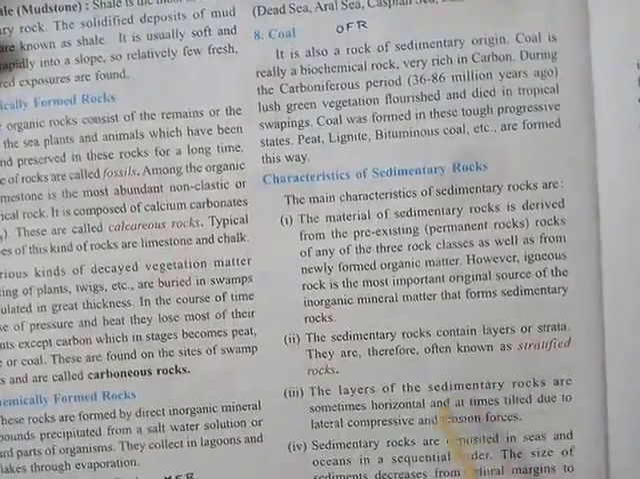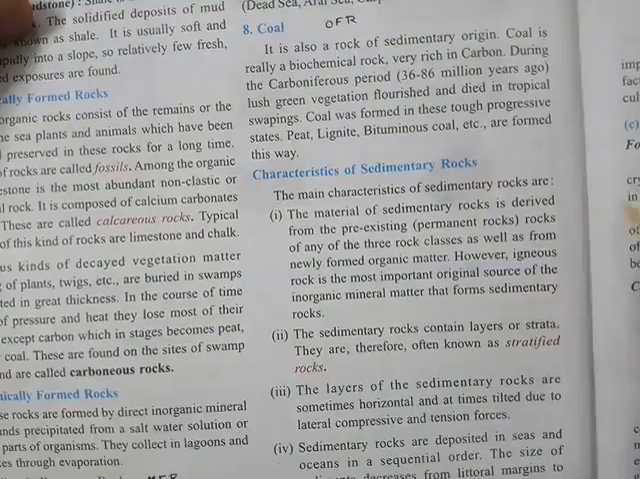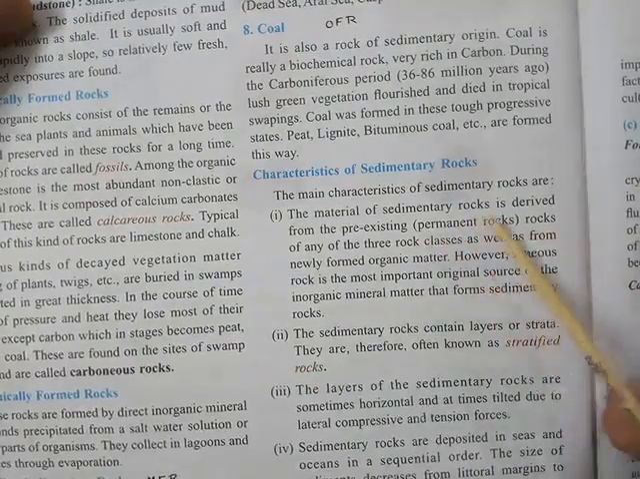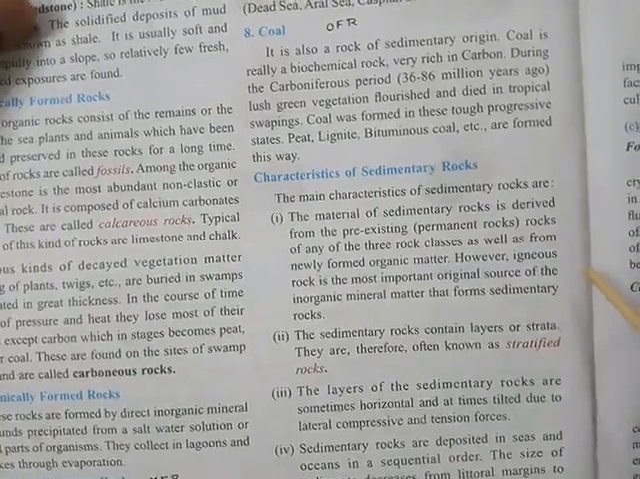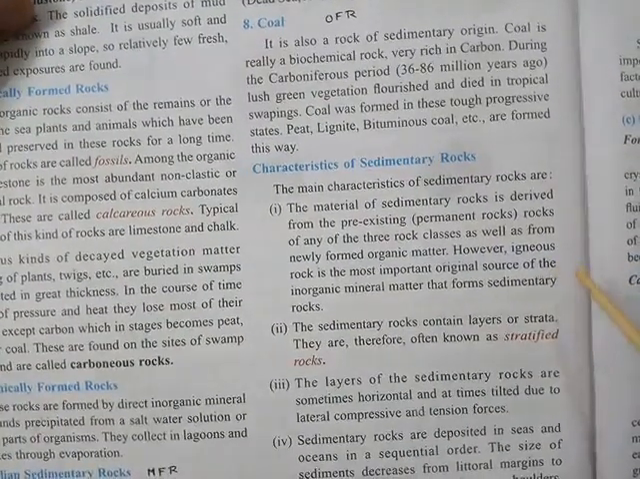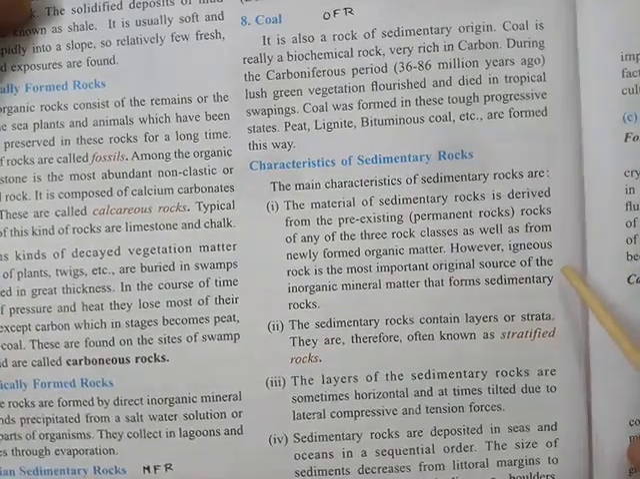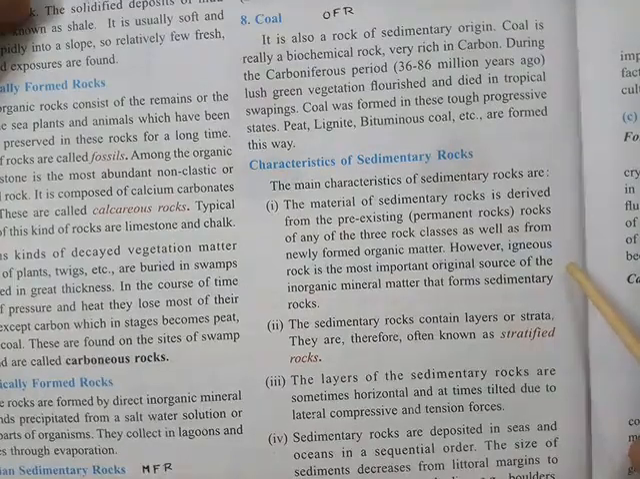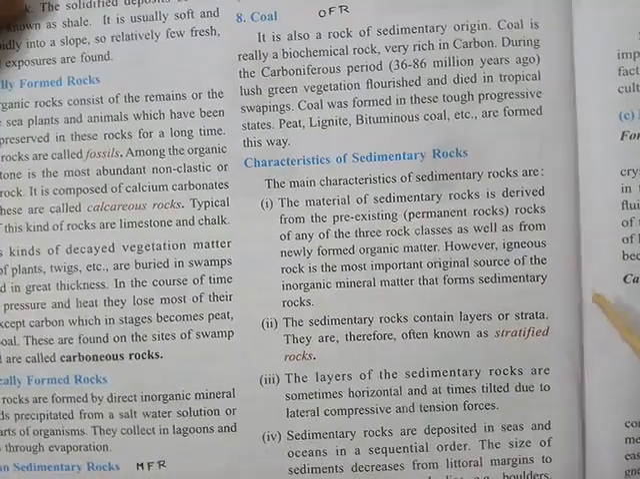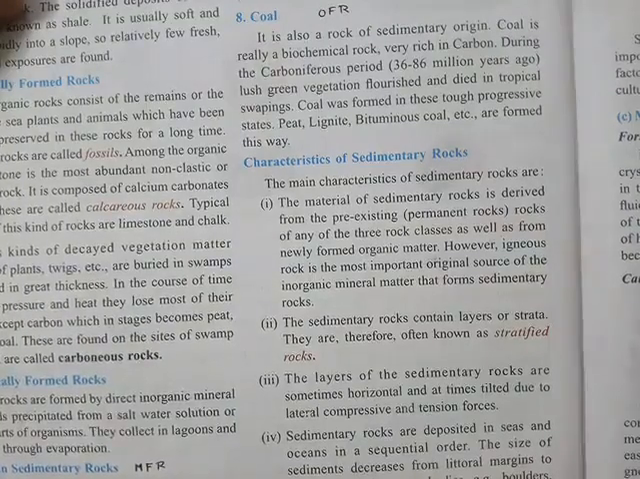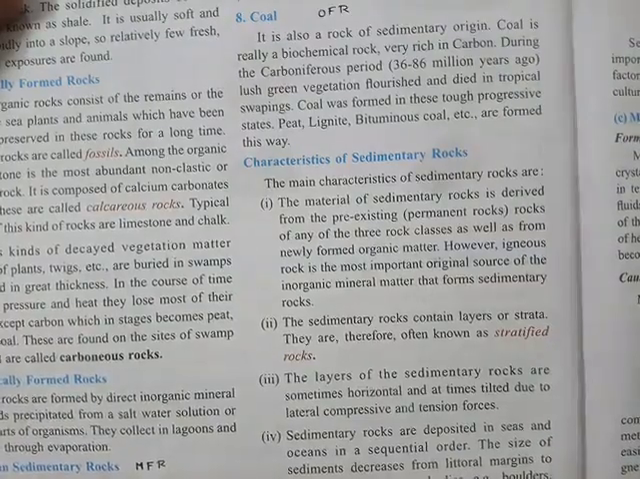Now next are the characteristics of sedimentary rocks. Very quickly we will finish it. Sedimentary rocks are usually derived from parent rocks, meaning the igneous rocks and the metamorphic rocks. When they go through weathering and erosion, they turn into sediments, and when these sediments solidify, they form sedimentary rocks. So the material is usually obtained from the parent rock, which means the igneous rock and the metamorphic rock.